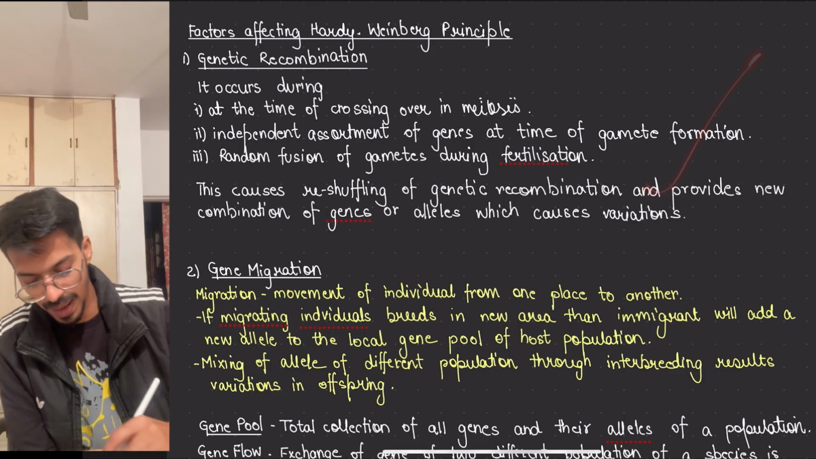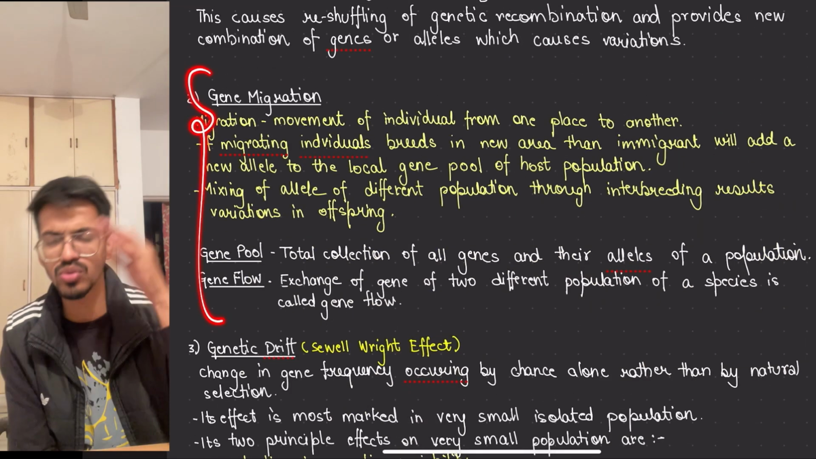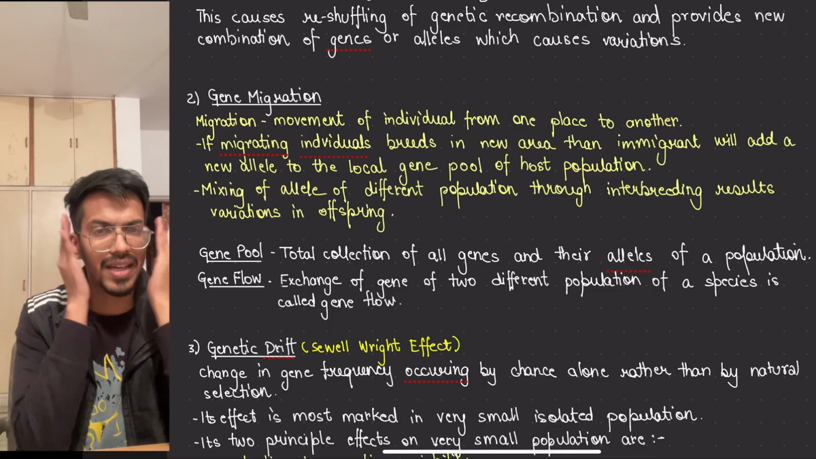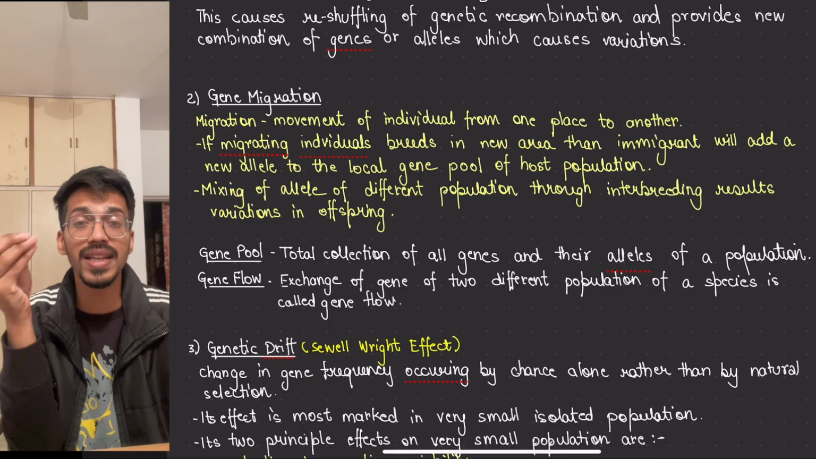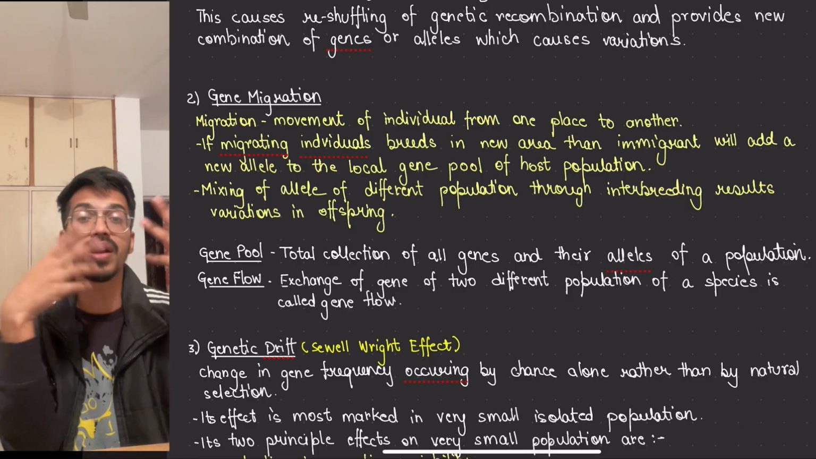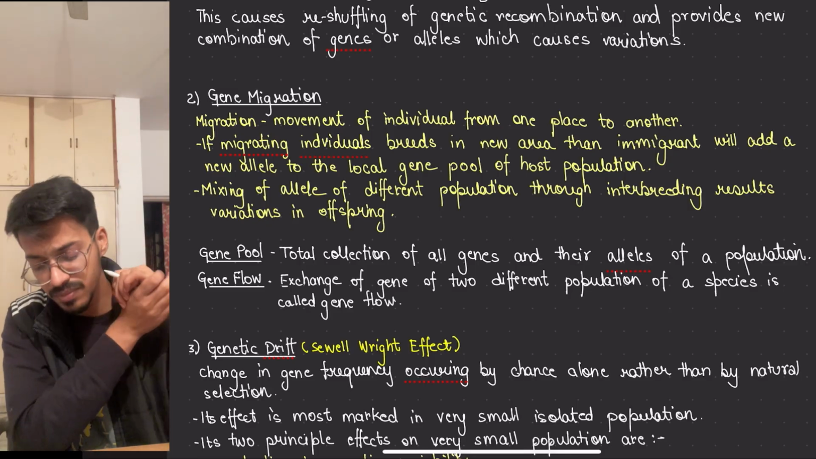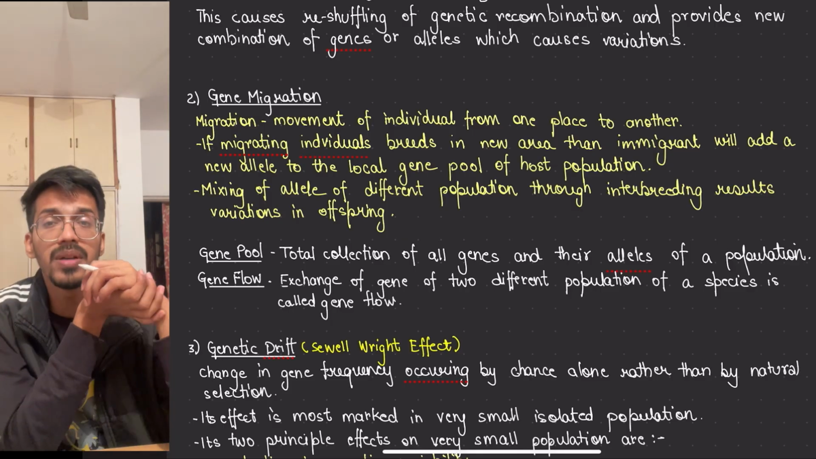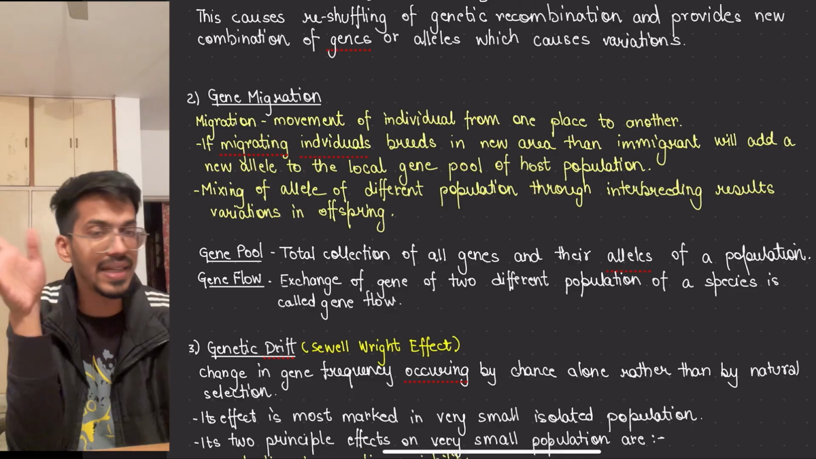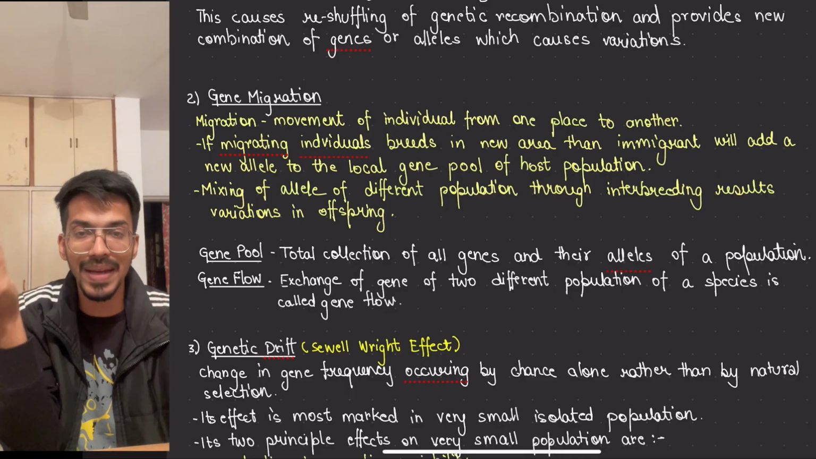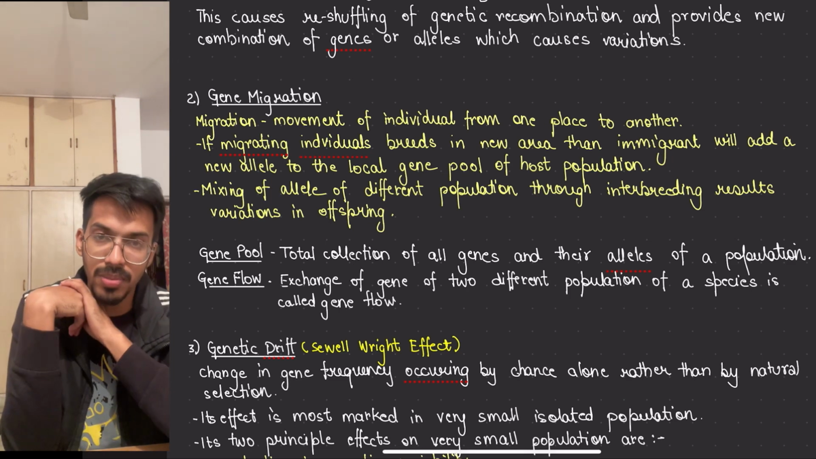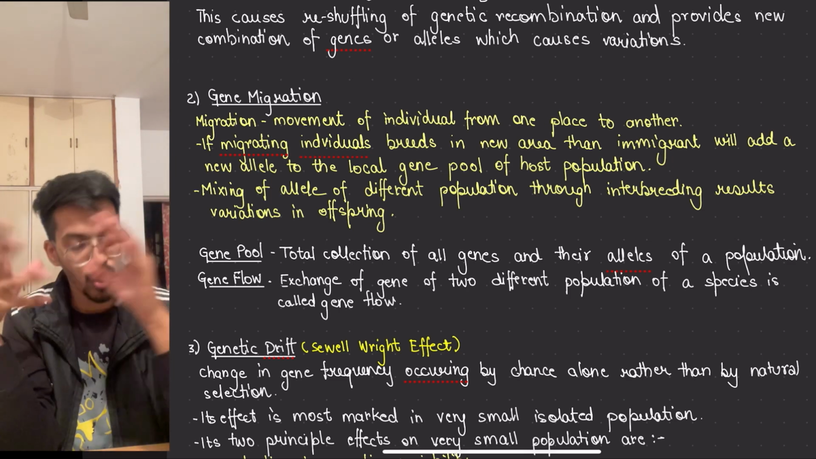Then comes gene migration. Very easy. It means that people from one area go to another area. We already know that migration should be 0, because new areas will have a different kind of alleles present, different varieties. So here what happens is, if a person moves from India to the US, or the US to India, vice versa, and over there they mate with the people there, then they are adding new genes into the population, and it's deviating the whole situation.